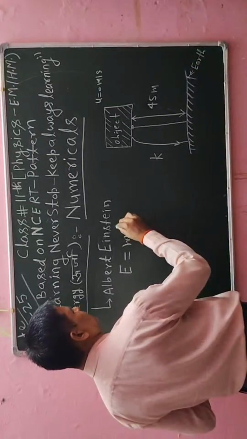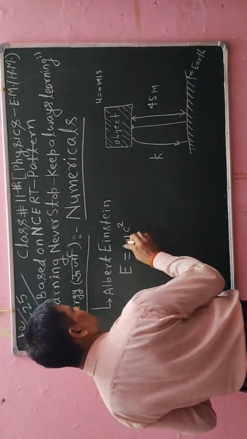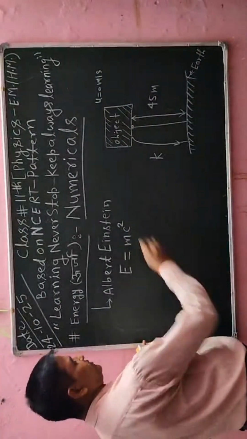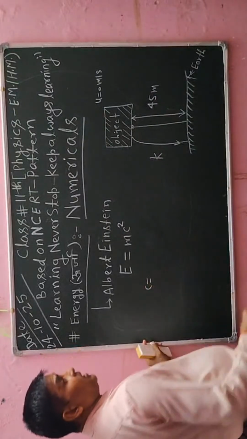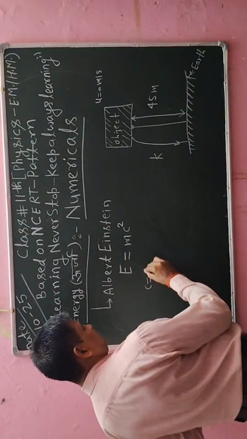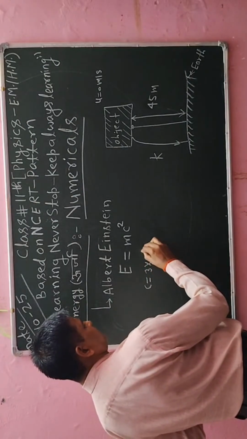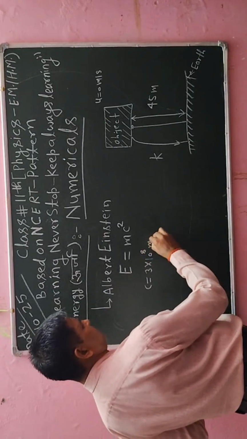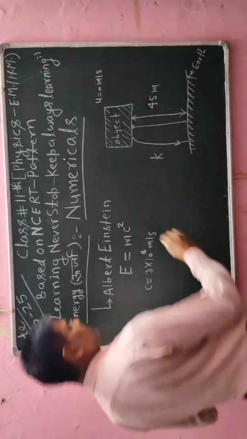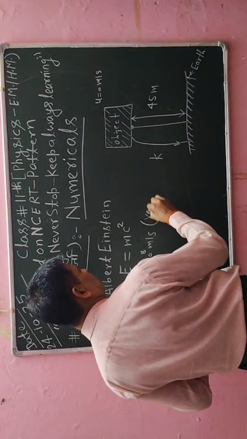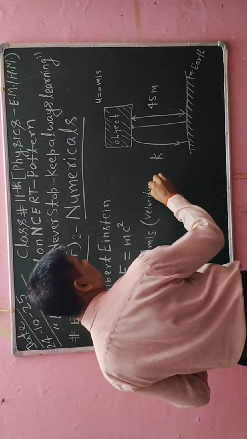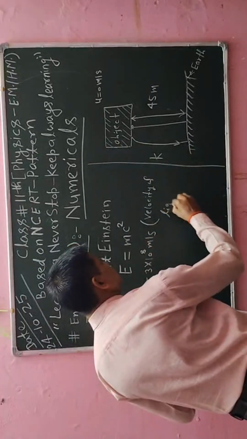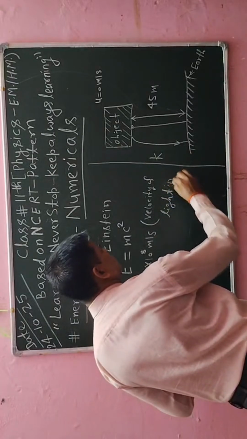Each and every student knows about the value of c, that is the velocity of light in vacuum, and its value is 3 into 10 to the power 8 meter per second. It is the velocity of light in vacuum.